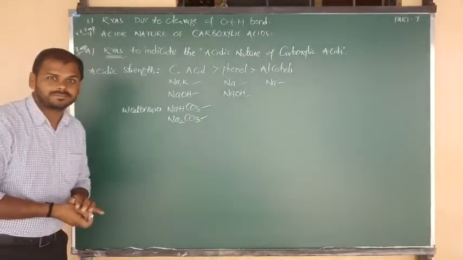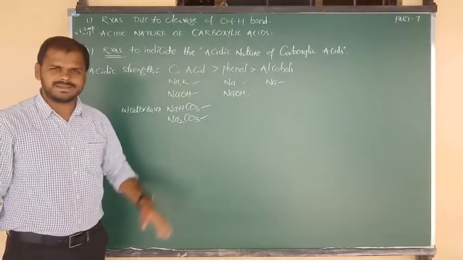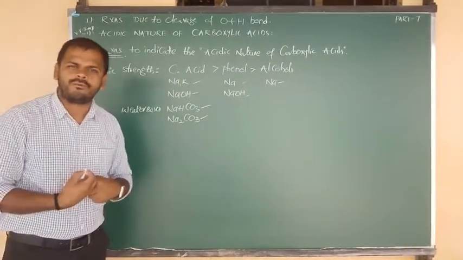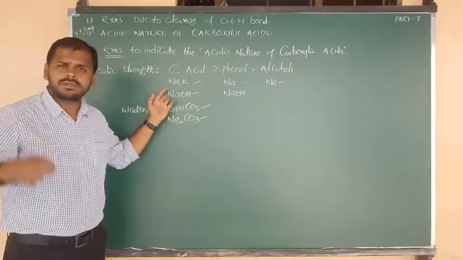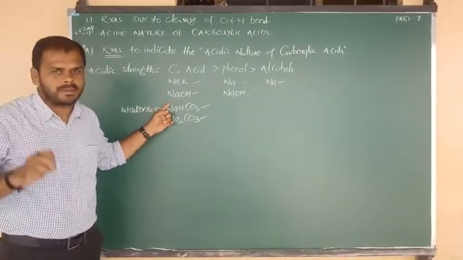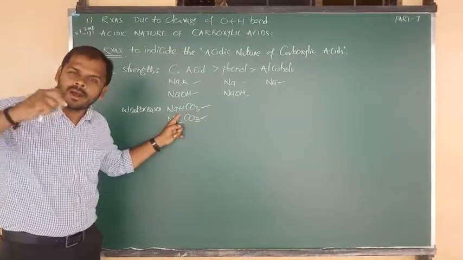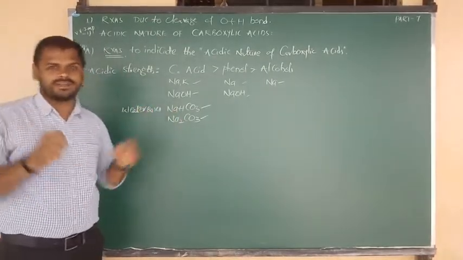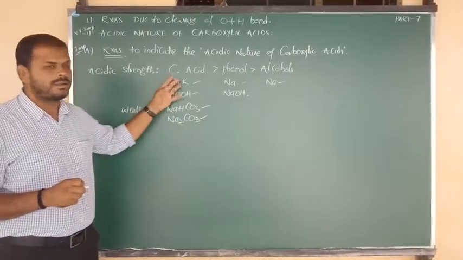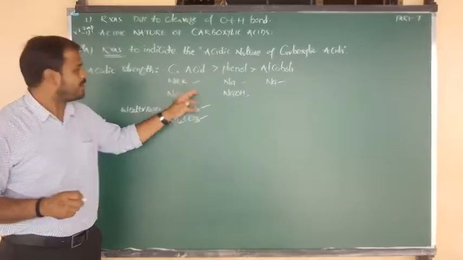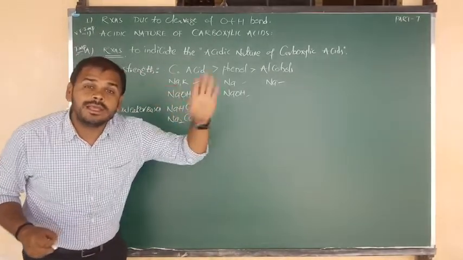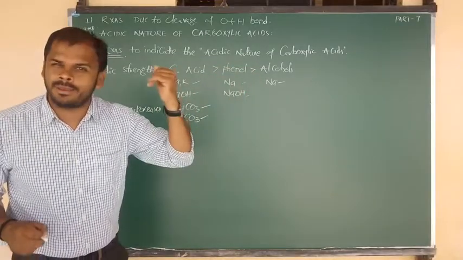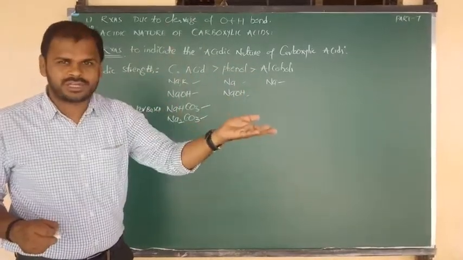That means carboxylic acids can react with active metals, alkalis, bases, metal bicarbonates and metal carbonates. They can easily lose the proton, they can easily donate the proton.